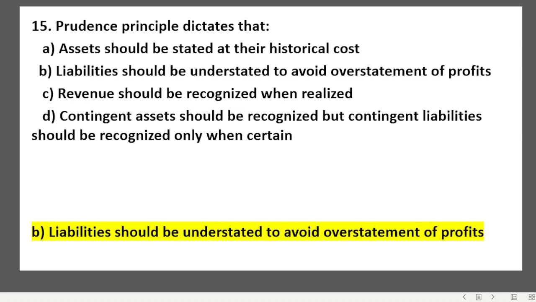ठीक है, profits overstatement ना हो जाए, इसलिए liabilities को हमें dictate बोला. वो बोलना क्या चाहता है, asset should be stated at historical cost में कभी नहीं दिखाएगा, liabilities should be understated to avoid overstatement of profits. Overstatement of profits हमें दिखाना नहीं है, कभी भी नहीं दिखाना है. ठीक है, revenue should be recognized when realized. Revenue जब मिलेगा तब हमें देना है obviously, लेकिन उससे भी बड़ी बात है कि हमें कभी भी overstatement of profit should not be shown. ठीक है, profits को हमें overstate नहीं करना है.